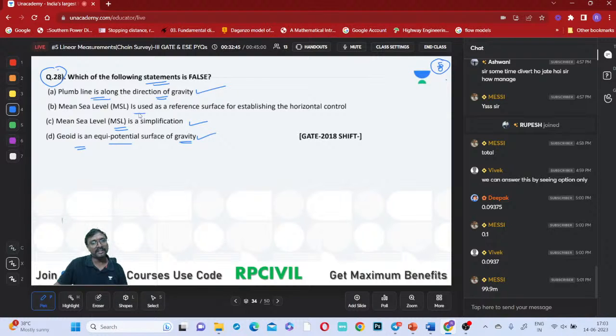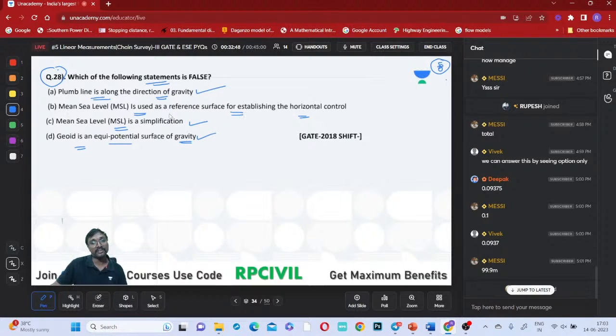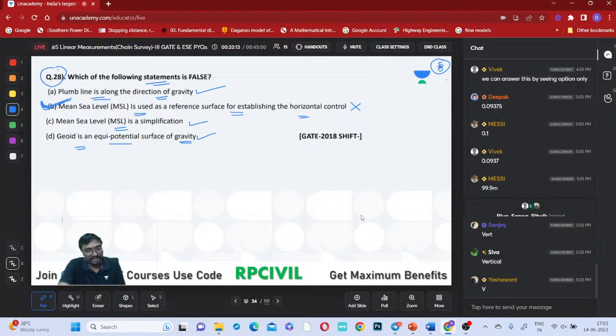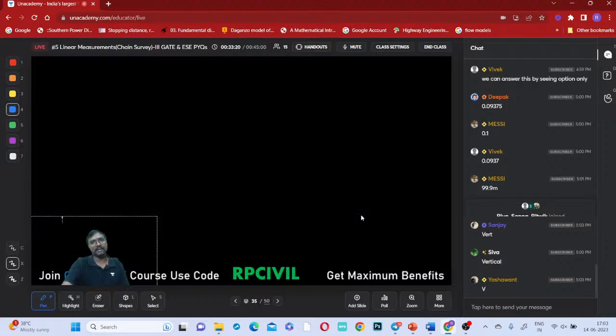Yes, the mean sea level is used as a reference surface for establishing the horizontal control, right? So tell me, Alpha Pandey, is this mean sea level used for establishing horizontal control or vertical control? It is used for vertical control, no? So which one is the wrong statement? That wrong statement is B, na? So B is the wrong statement and not everyone got it.